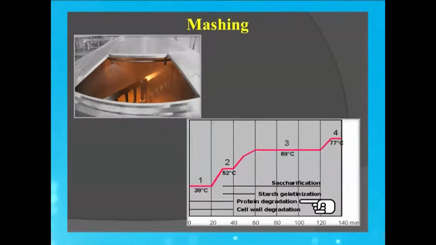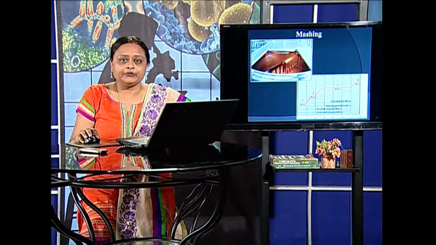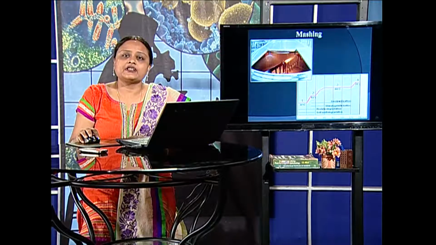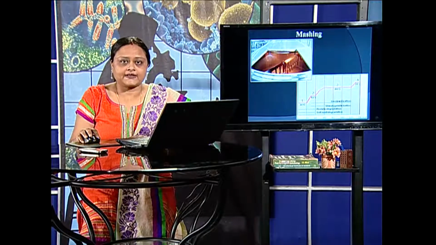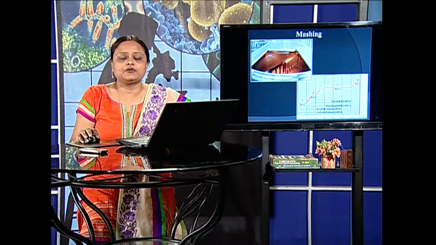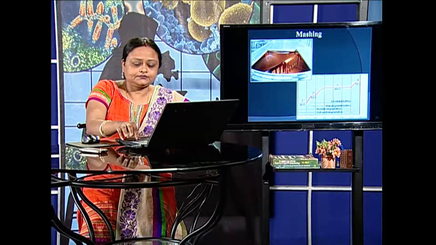As we increase the temperature, we get the degradation of the starch. First, the starch gelatinizes and then saccharification. That is, starch, which is a macromolecule composed of several molecules of glucose in a polymeric composition, is broken down into free glucose units. Yeasts can take up these glucose units and cannot degrade starch in the first place.